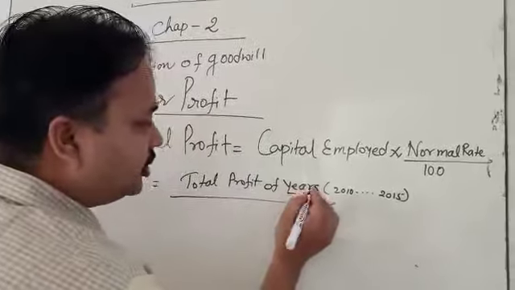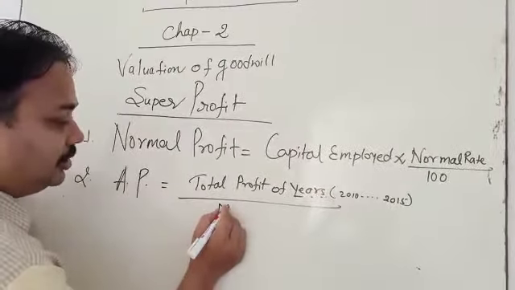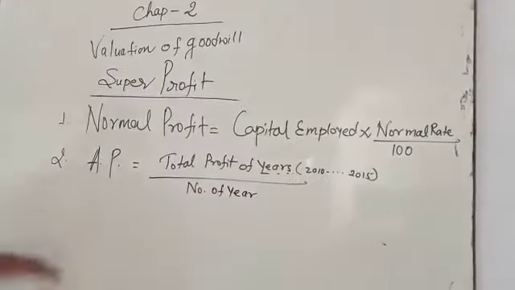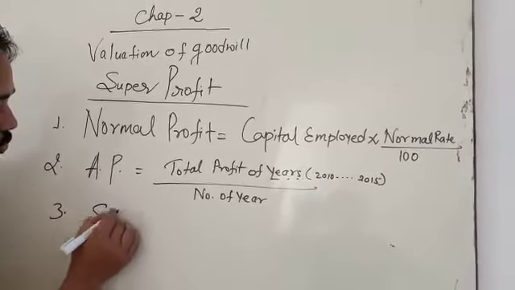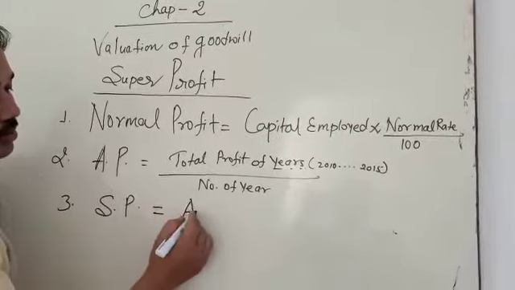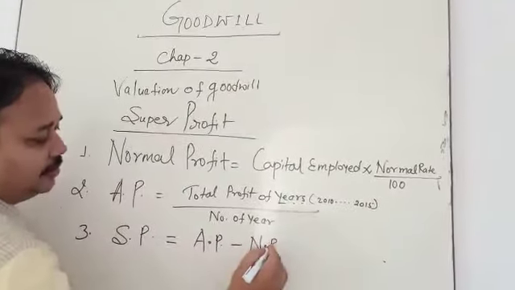So you have to write total profit of the years upon number of years. Next step is that you calculate super profit. Super profit is equal to average profit minus normal profit.